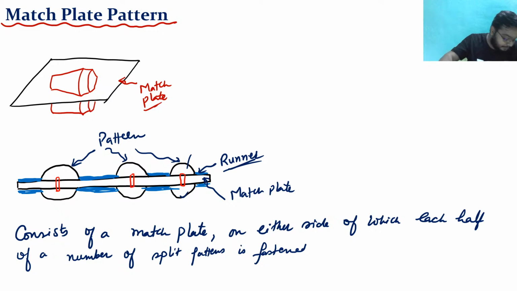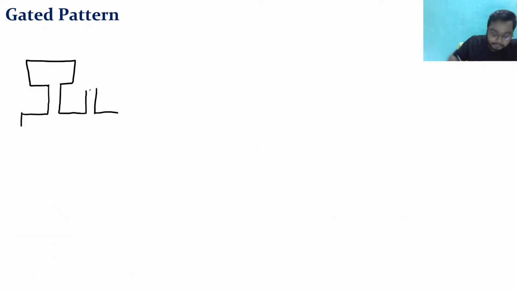Yes, here we are adding the extra plate.